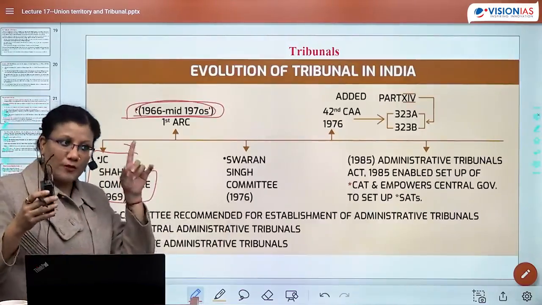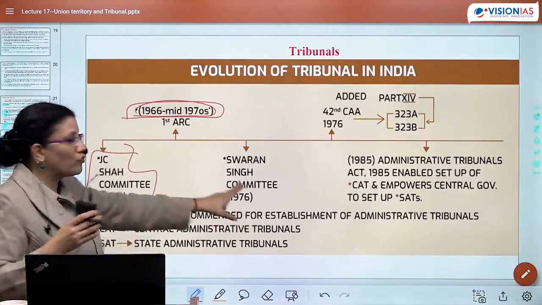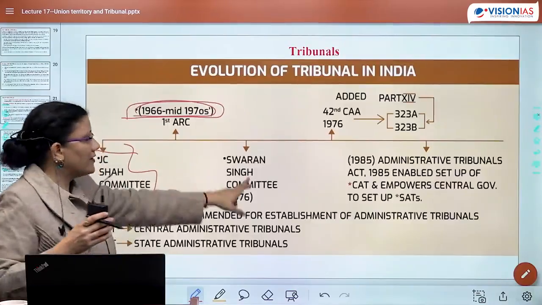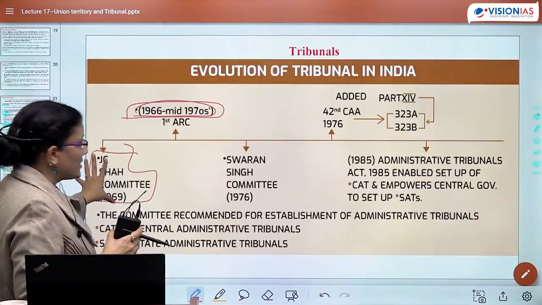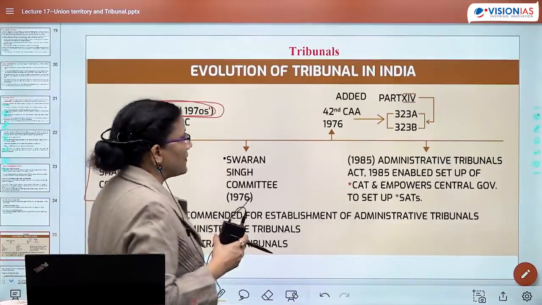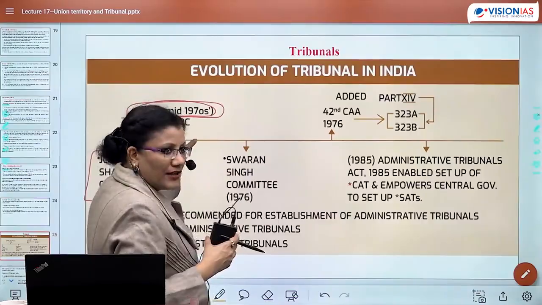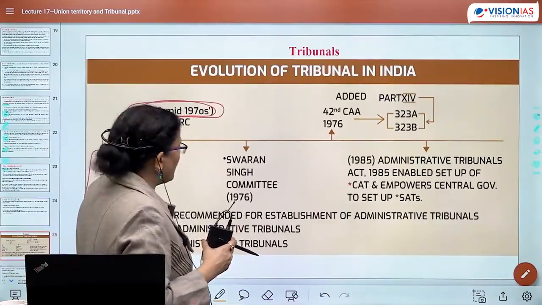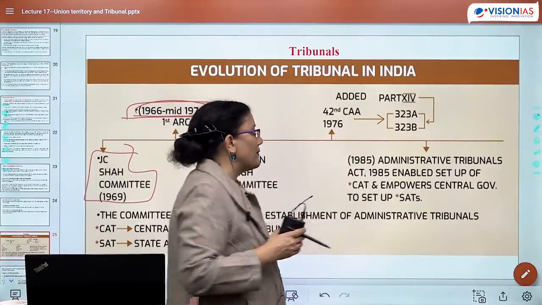Remember, I discussed tribunals one day, wherein I mentioned two important committees, the Swarna Singh committee and the JC Shah committee. So it was the JC Shah committee 1969, then the Swarna Singh committee 1976, and of course there was a recommendation in the first ARC also, and now there was an idea that yes, tribunals need to be made.